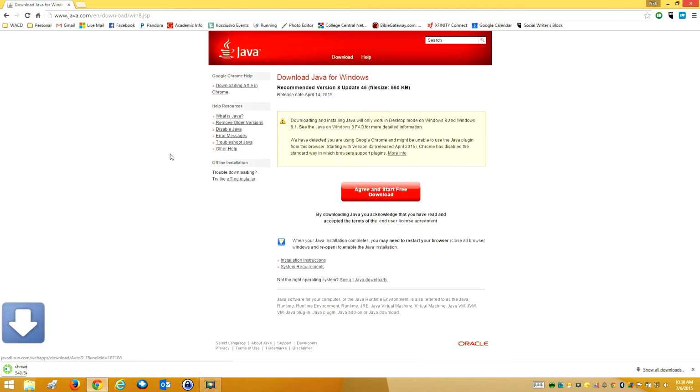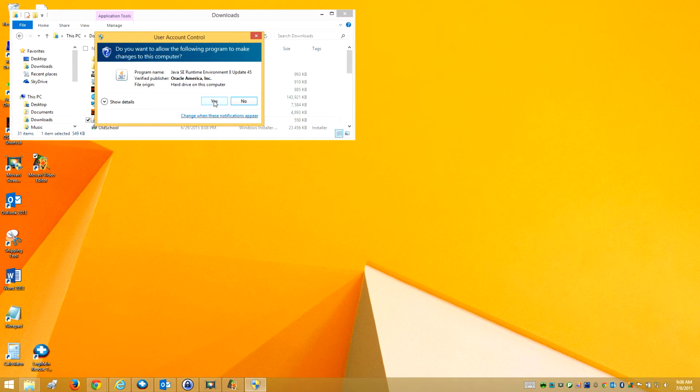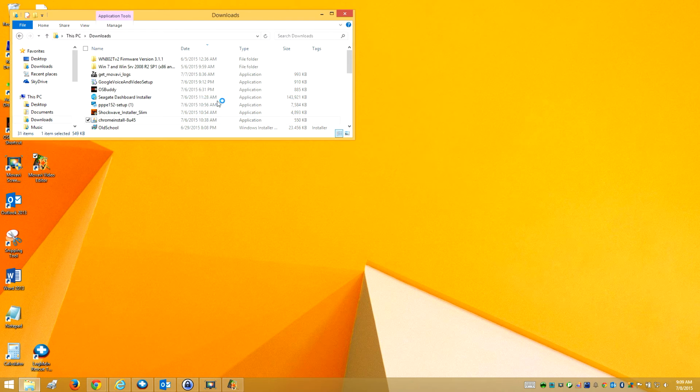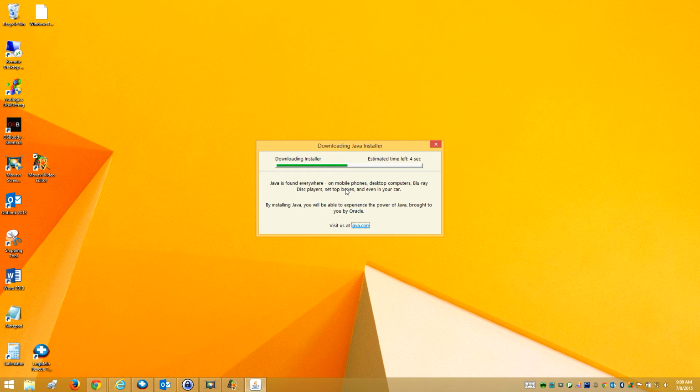Agree and download. Alright, so once you've got that downloaded, you're gonna wanna double-click on your application executable file and agree to install. Follow through. It's gonna do this.